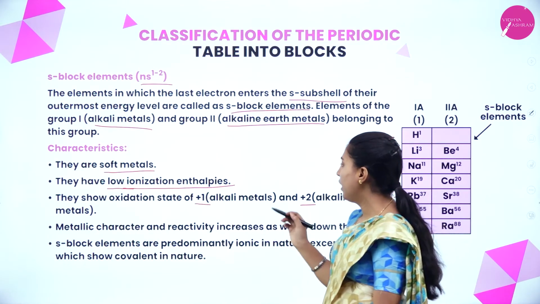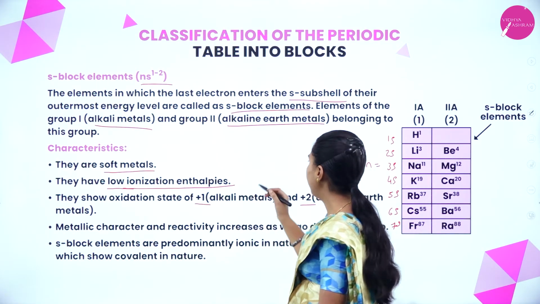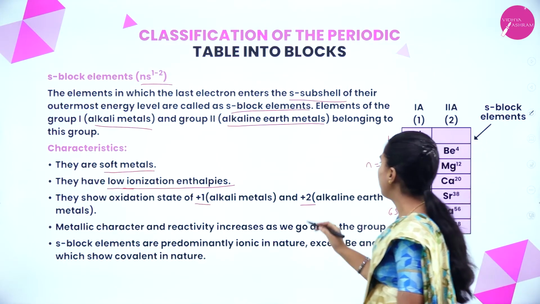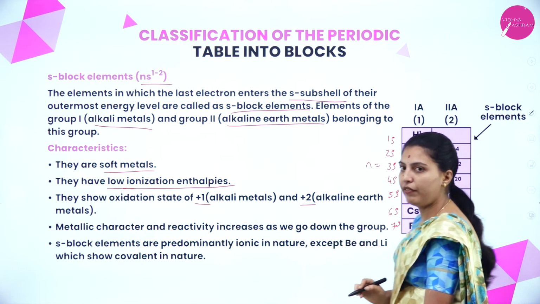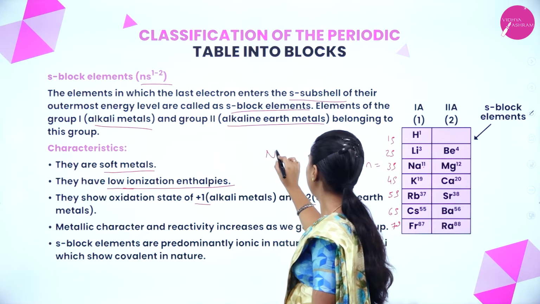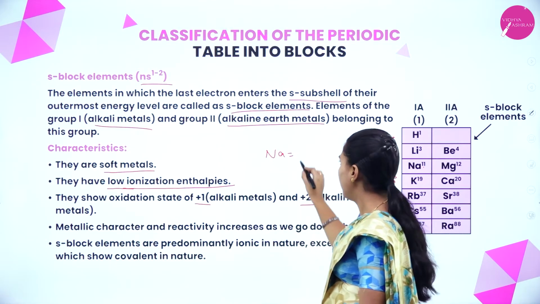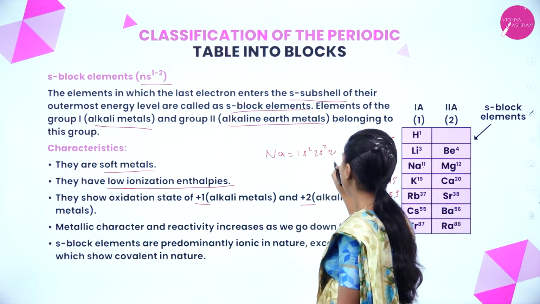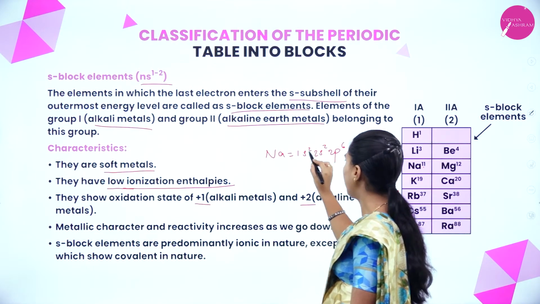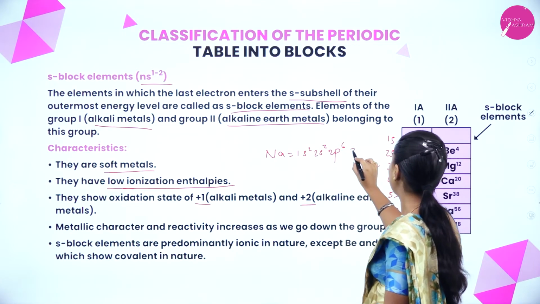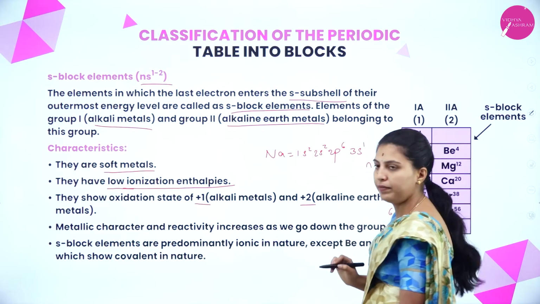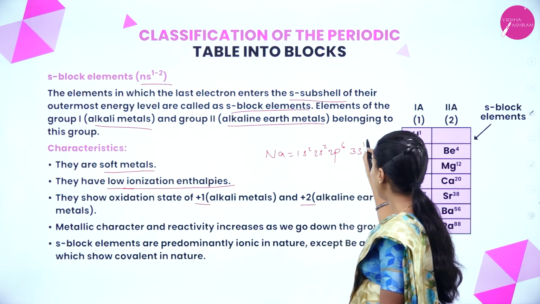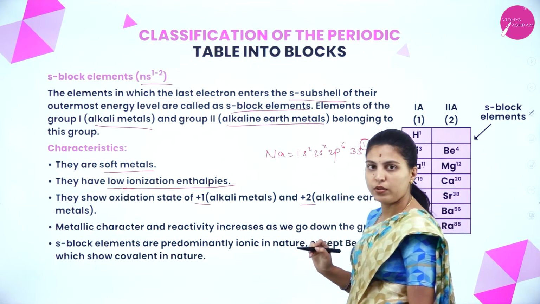What do we mean by oxidation state? If we take an example, first in the first A group, we will take sodium, its atomic number is 11. We will write the electronic configuration 1s2, 2s2, 2p6, overall 10, then 3s1, right. 2, 4 plus 6 is 10, 11. If we remove this outermost electron, what will happen?